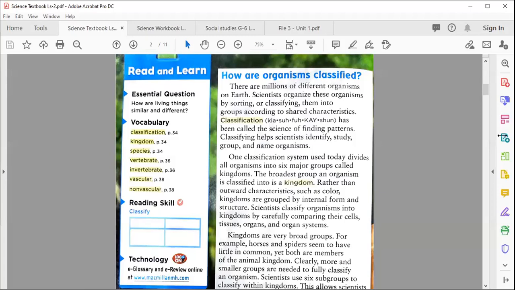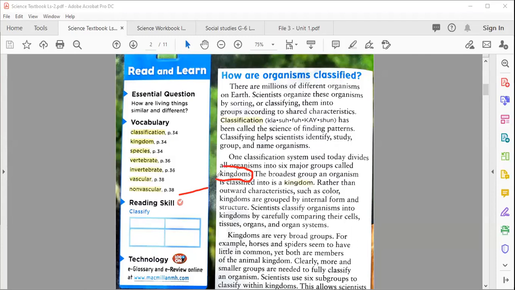Very nice. Okay. After classification here, we're going to move to the next part of this lesson. Here, it tells you one classification system used today divides all organisms into 6 major groups called kingdoms. So what is a kingdom?